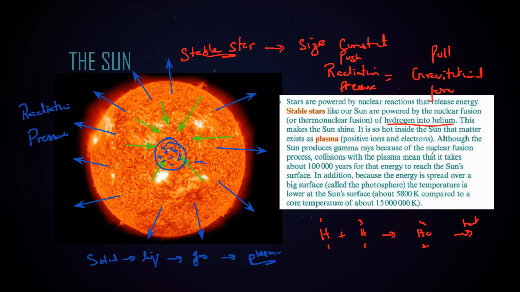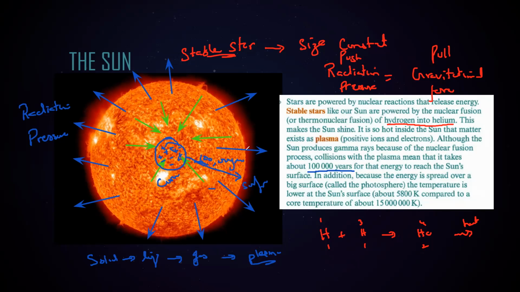And there are collisions between these particles as well. So it takes about 100,000 years for the energy to reach the sun's surface, moving from the core, this is the core of the sun, and this is the surface of the sun. You can just imagine how much time it is taking from the center of the sun to its surface. It takes about 100,000 years for the energy to reach the surface.